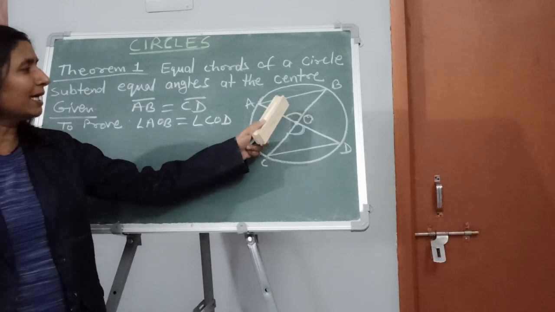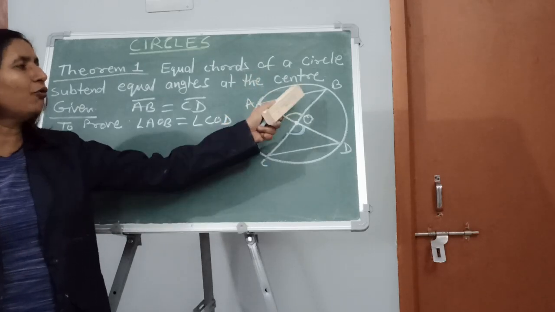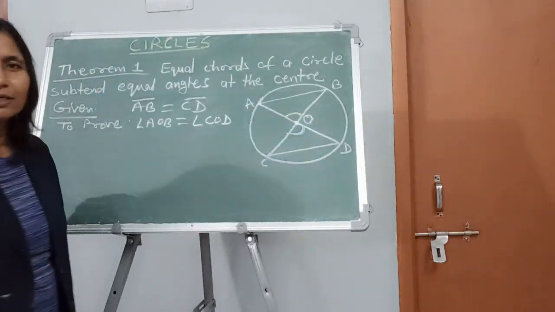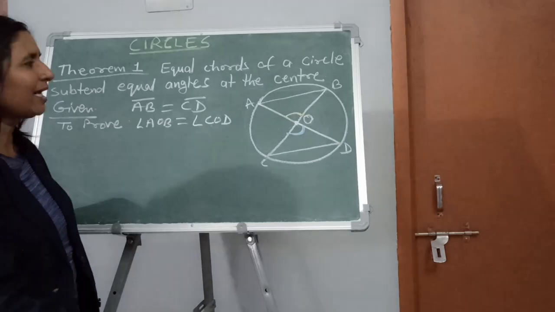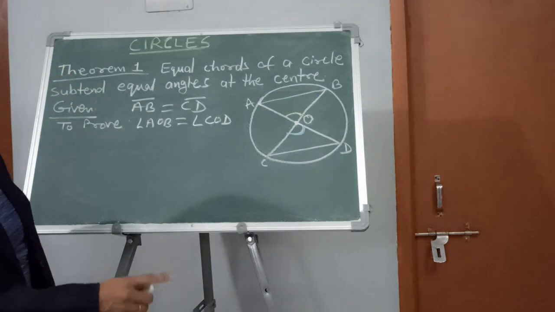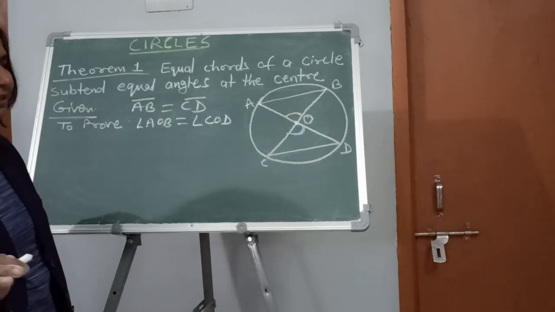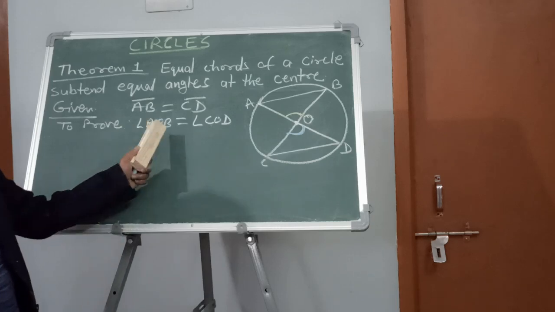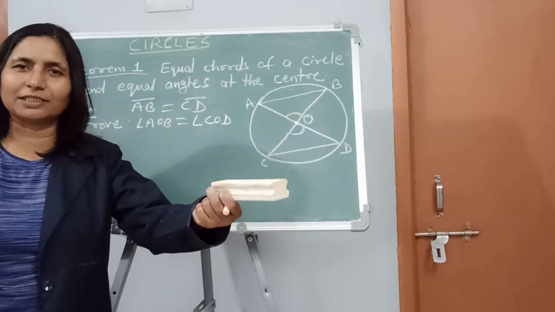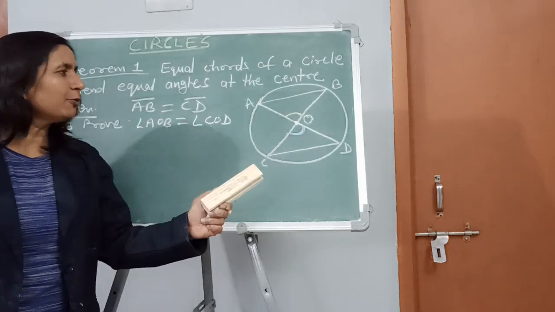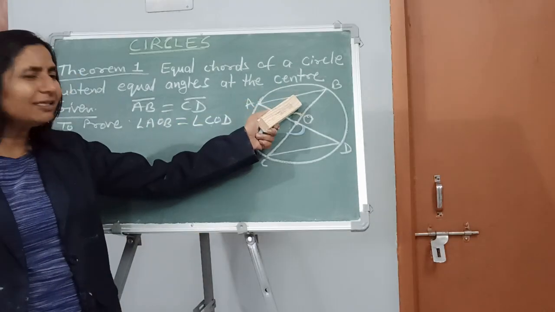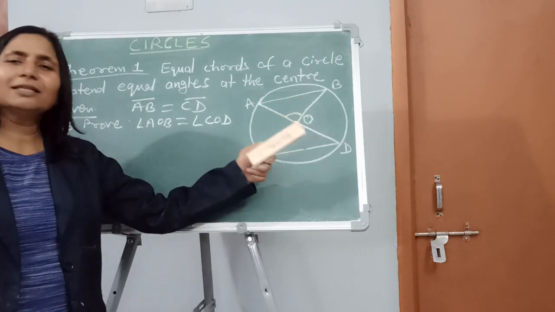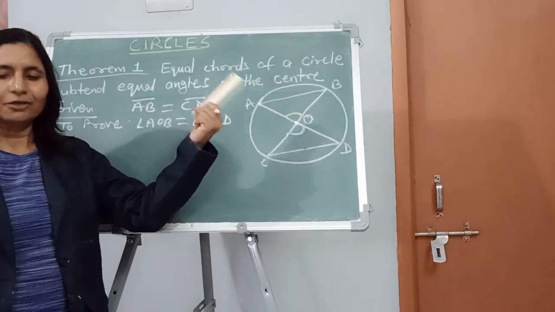If we can prove that triangle AOB is congruent to triangle COD, then easily we can say that angle AOB is equal to angle COD by CPCT, corresponding parts of congruent triangles. So the first work we have to do is show that this triangle is congruent to this triangle. If we can show that, then it is already proved.